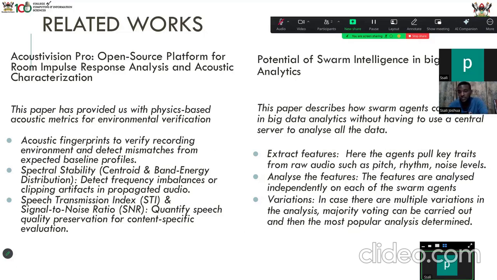Another paper we reviewed was the potential of swarm intelligence in big data analytics. The paper describes how swarm agents can be used in big data analytics without having to use a central server to analyze the data. So at each node, you extract the features, then you analyze those features, and then you have to deal with variations in case there are multiple of those. And how they deal with this is through the concept called majority voting. So we have borrowed this concept into our project, as I explained earlier.